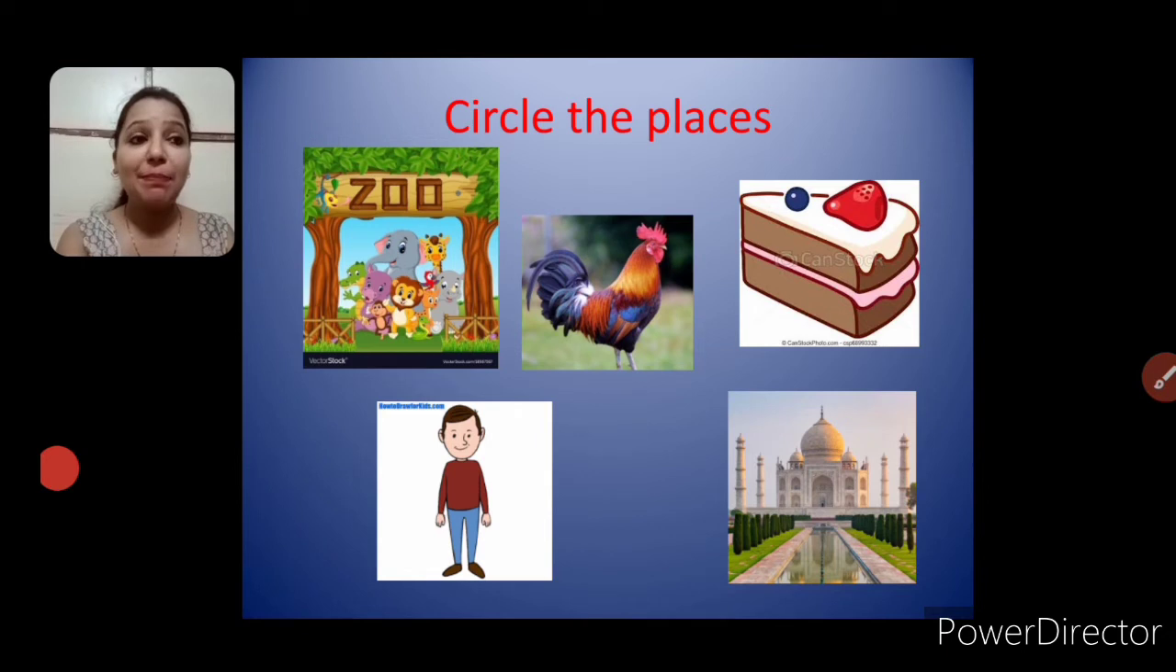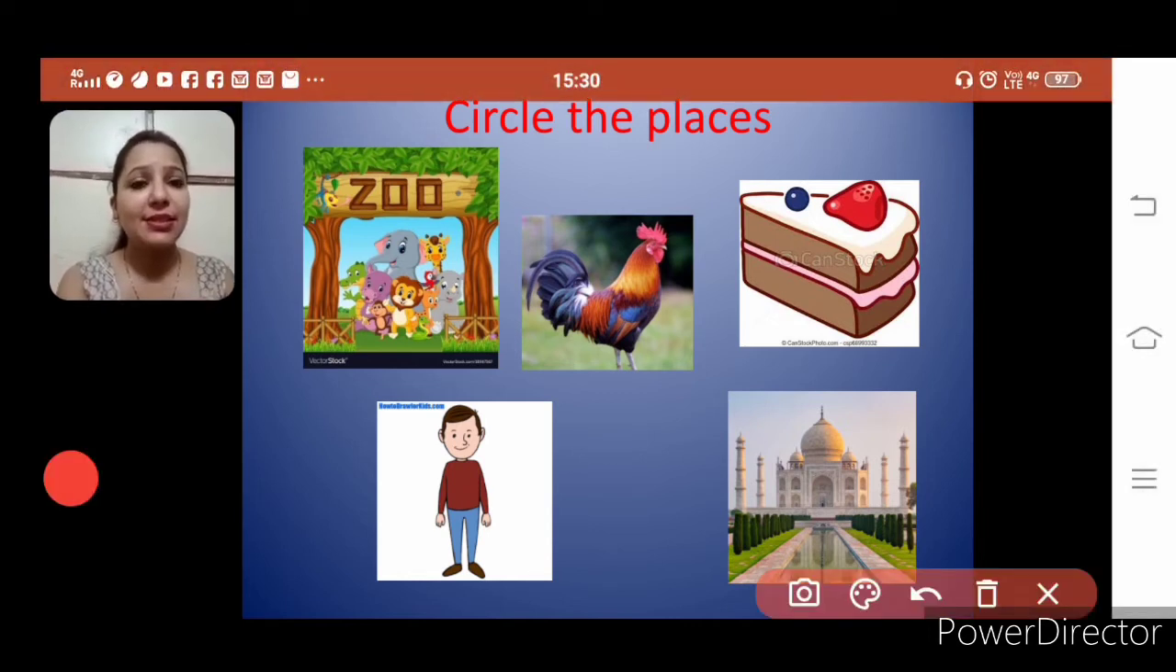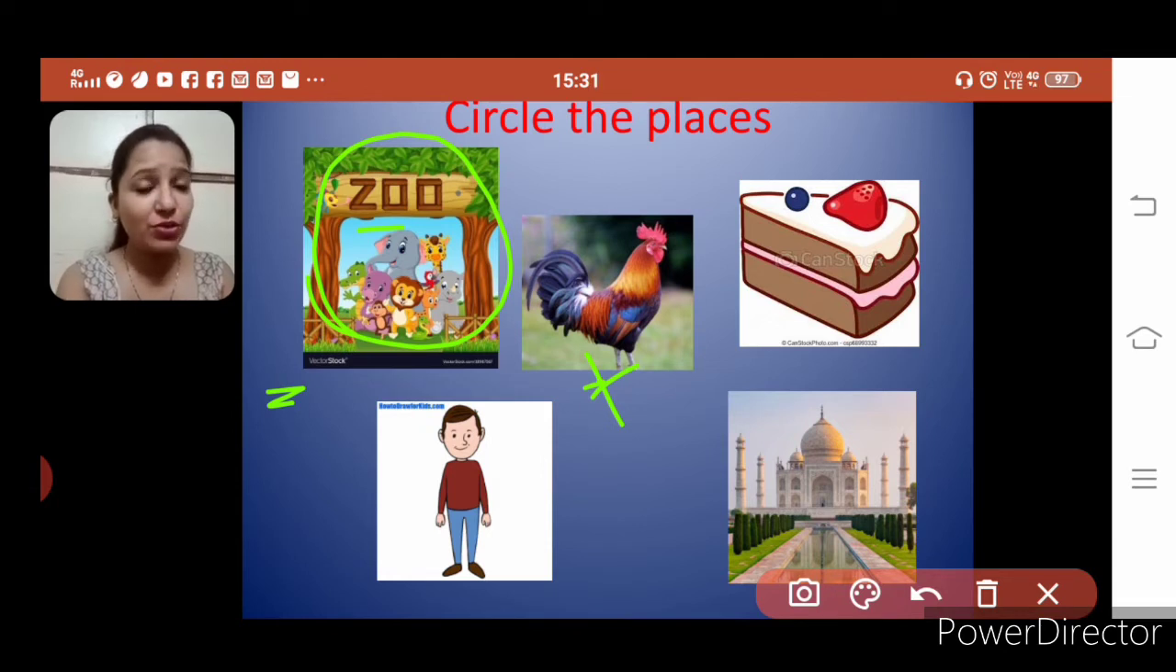Now circle the places. People is done. Second is places. That's right. Now let's circle the places. Can you recognize what this picture is? This is a, yes, it's written zoo. Zoo is a place? Yes, it's a place. Let's circle that. First picture we have got of places. Now let's see the next one. This is rooster. Is it place? No, this is animal. Right. We are not going to circle it.